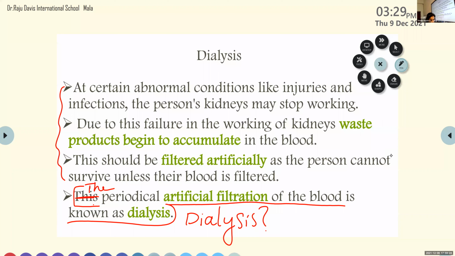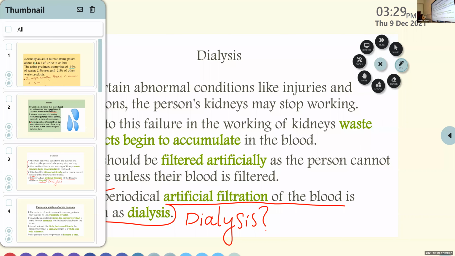Okay. Can we move to the next topic? Yes, ma'am. All right. We should only write that last sentence. You need to write what you mean by dialysis and try to understand the concept. Why do we need to do this dialysis? It is mainly because of the failure of the two kidneys of a person.